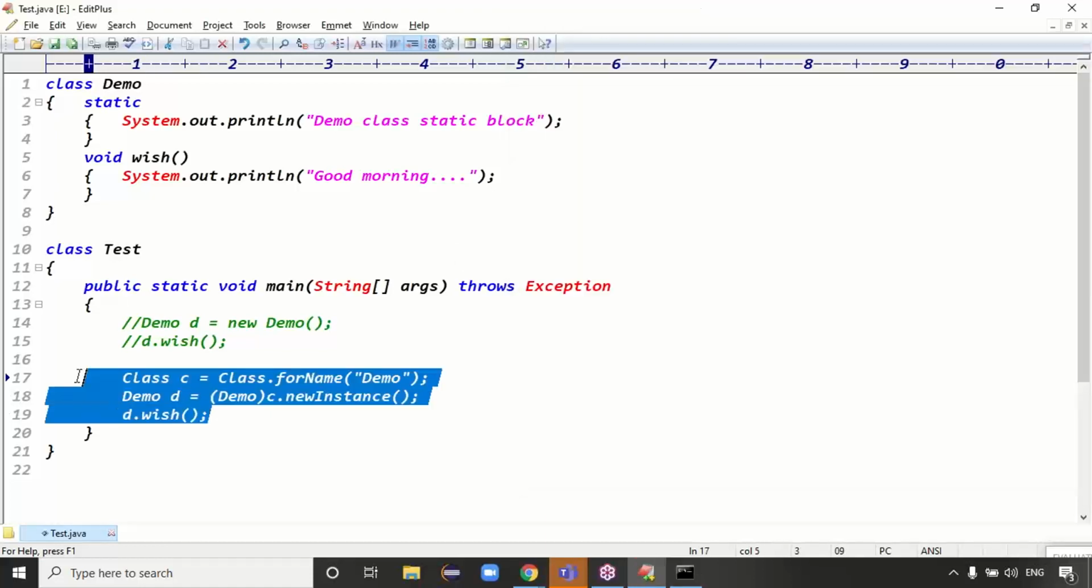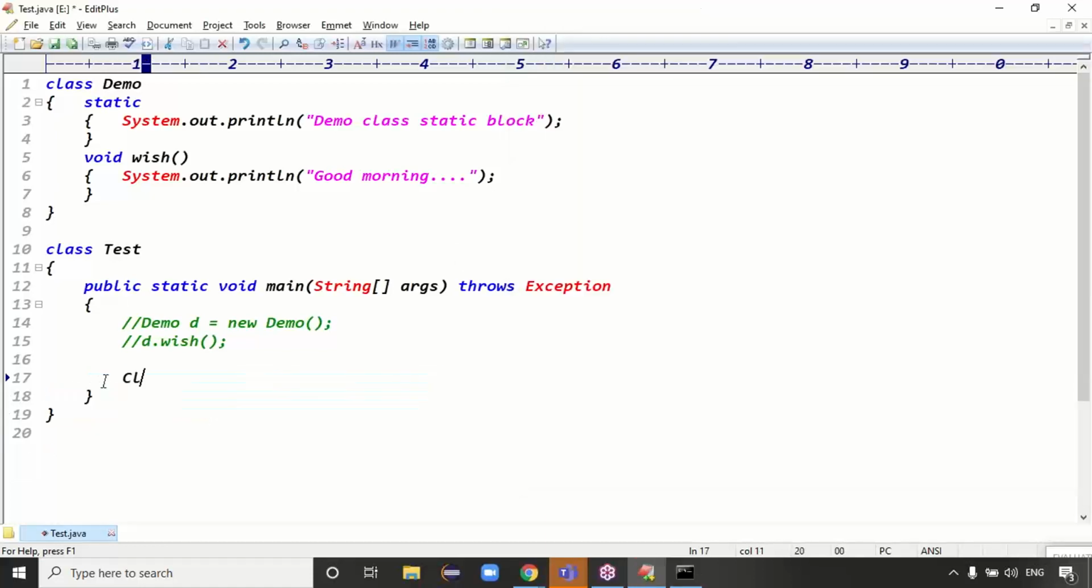I'm repeating this code again. To load the class, I'm going for the Class.forName method. forName is a static method which belongs to the Class concept. Class.forName will load the Demo class and it returns the Class object. c is pointing to the loaded class. To create the object of the loaded class, I use c.newInstance. The newInstance method will create the object of the Demo class.